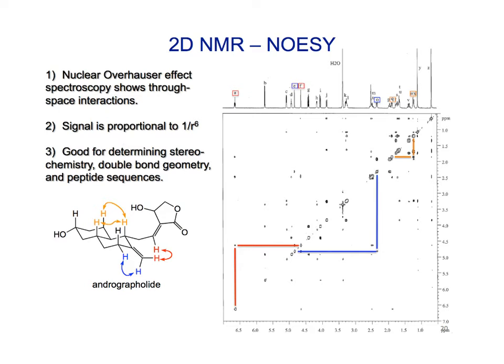This kind of experiment is also used for determining structures in proteins and in things like DNA, because you have a helical structure. Every 4, I think, base pairs, it comes back in a circle, and they can see these NOE signals, and they can tell which ones are all on the same side of the helix.